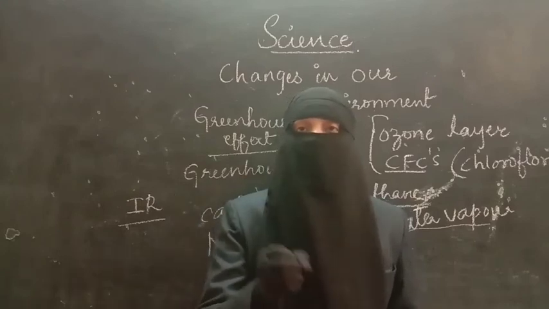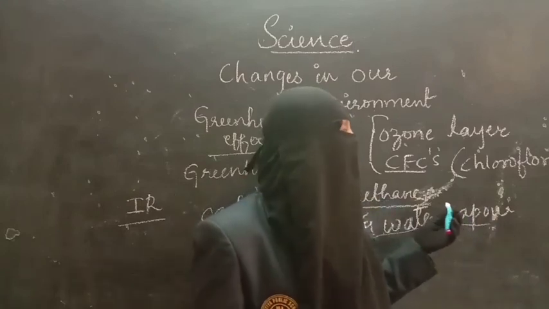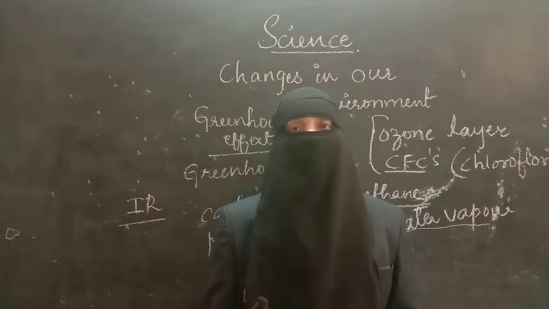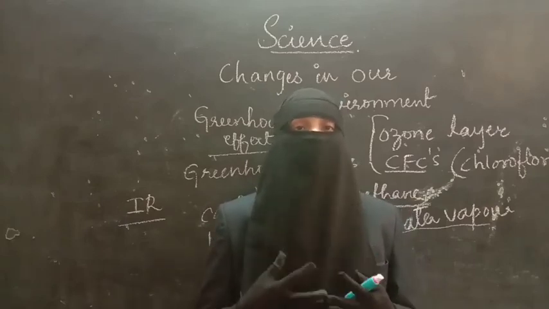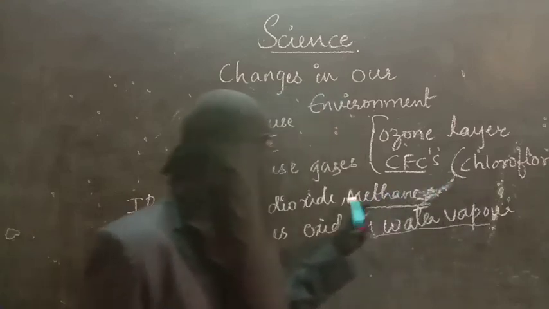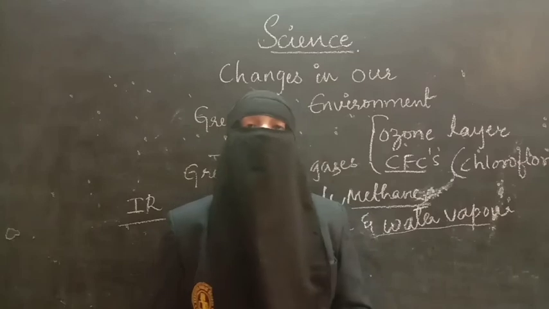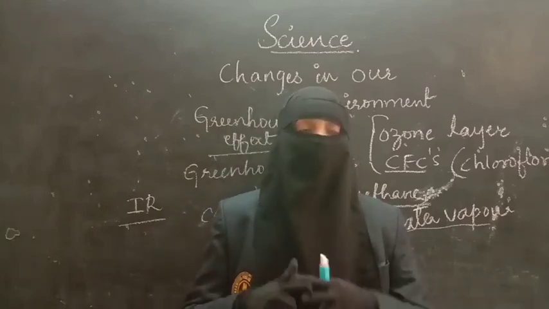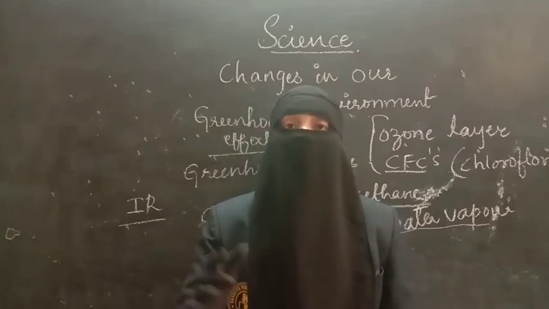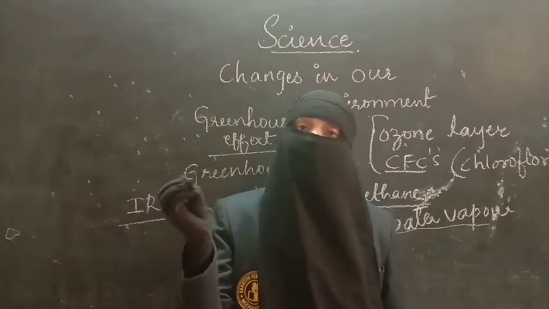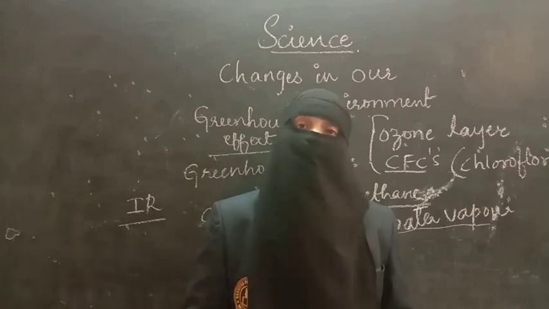And not only that, in many industrial processes they too warm up the atmosphere. Not only carbon dioxide, methane and nitrous oxide, but also CFCs will warm up the atmosphere, and it is leading towards pollution, and that pollution is affecting the atmosphere, which means it is affecting our day-to-day life.